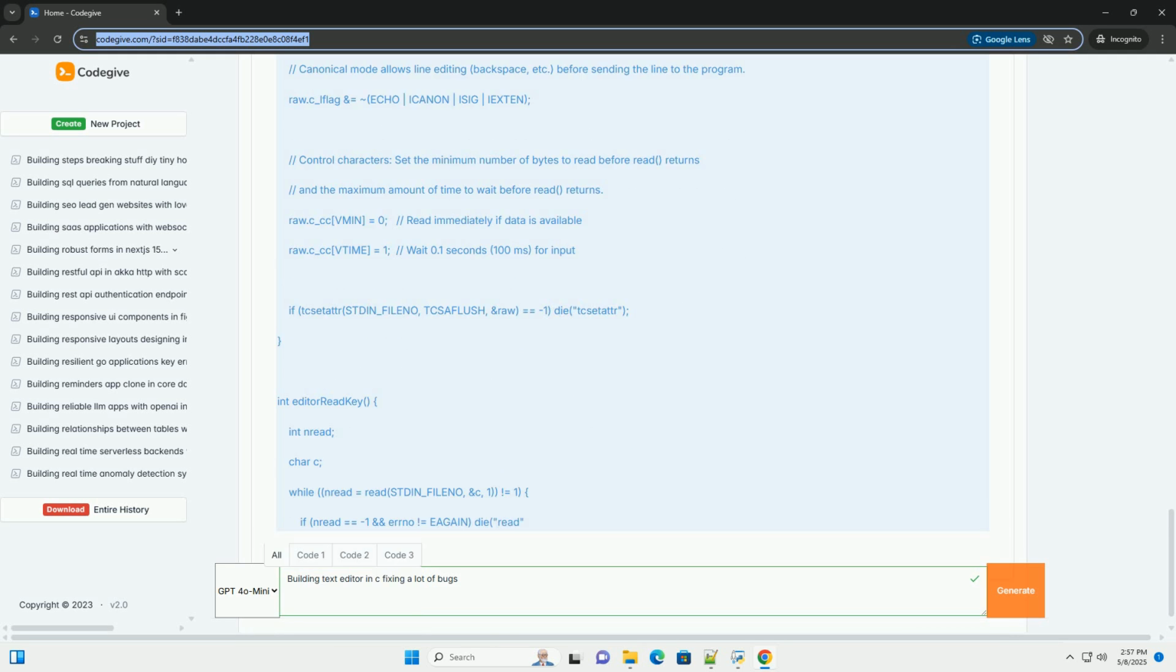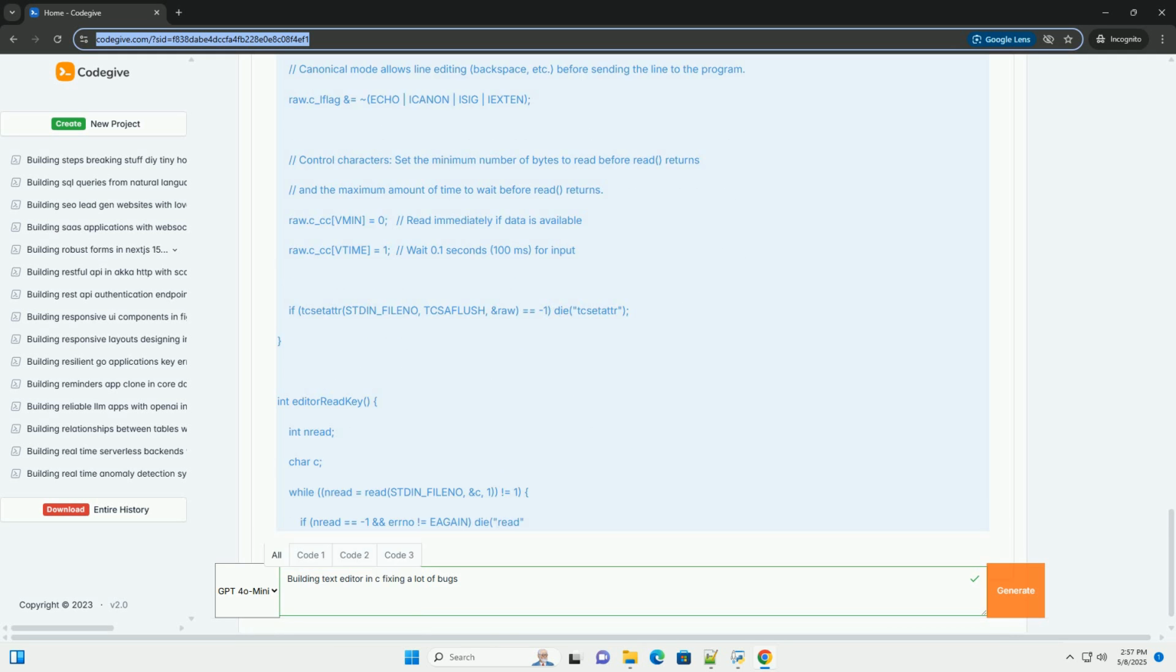orig_termios stores the original terminal attributes before we modify them. This is important for restoring the terminal when the editor exits. 2. Terminal handling functions. We need functions to interact with the terminal, disable buffering, handle signals, and read key presses. Explanation.